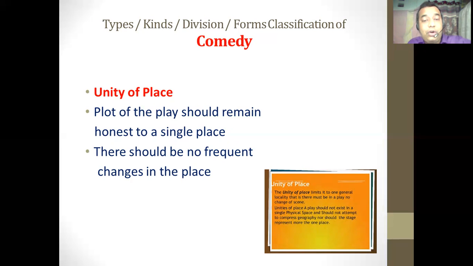He should remain honest to a single place, and this is the saying of the unity of place. So this is the theory of the three unities: the unity of time, the unity of action, and the unity of place. And if a dramatist or writer uses these unities in his play for writing his comedy, that type of comedy can be called the classical comedy.